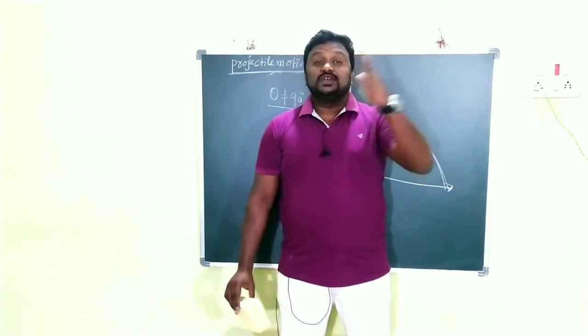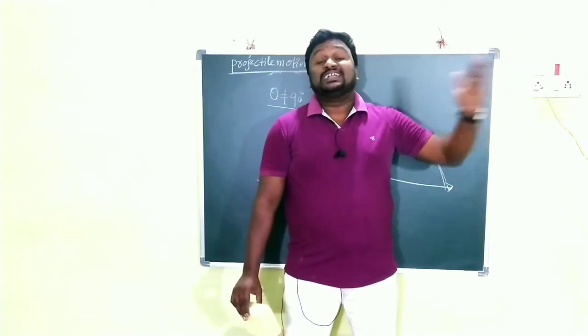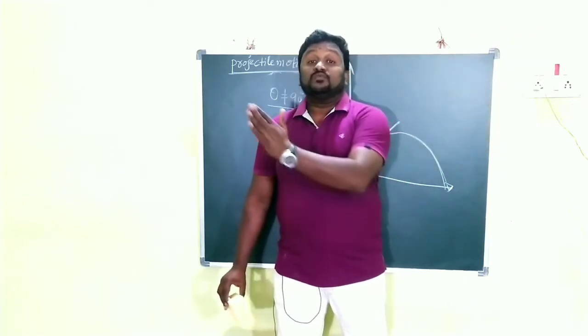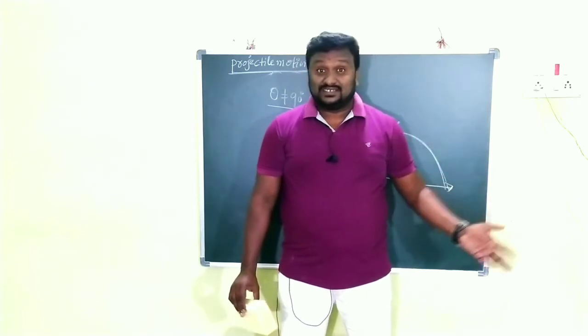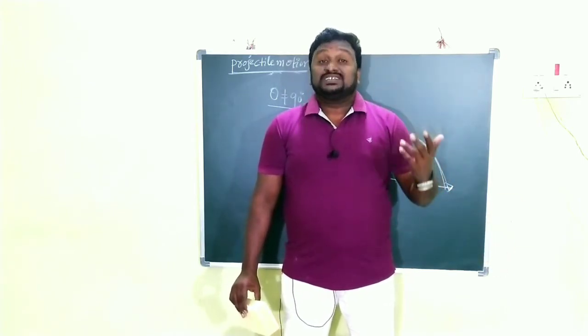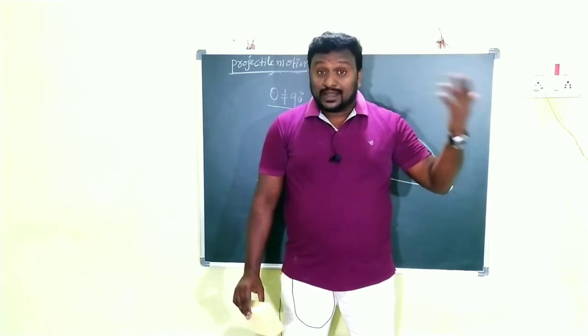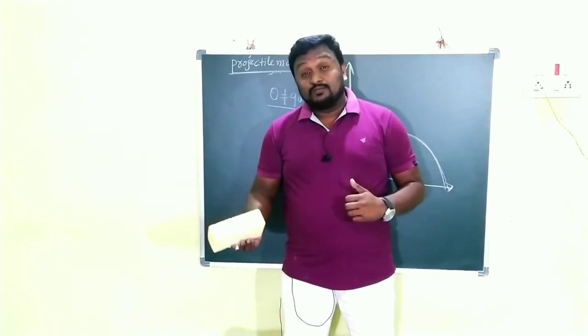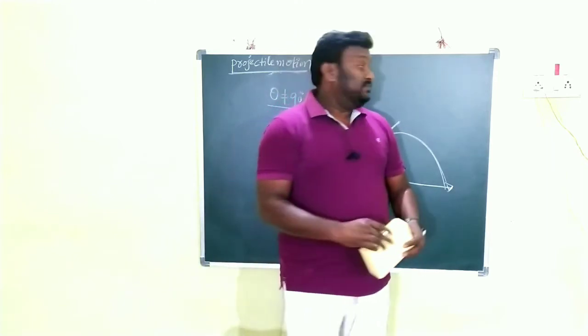Here the trajectory of a projectile is a parabola. Trajectory means the path followed by the projectile. Now in this video I am going to prove that a projectile moves in the path of a parabola, or the trajectory of a projectile is a parabola. Clear, children?